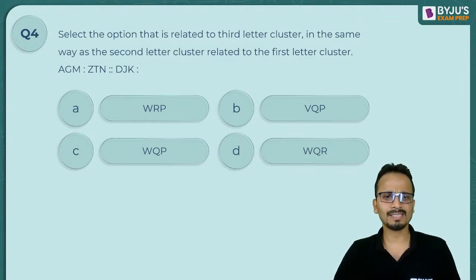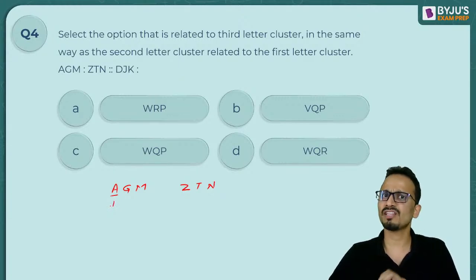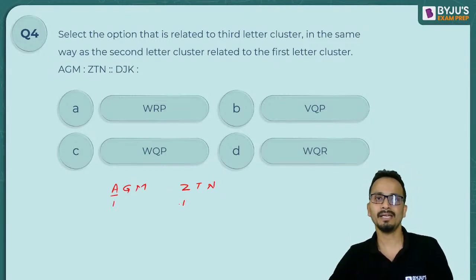Come on, guys. This is a very commonly used logic in coding, decoding, or analogies questions of this type. So, AGM and ZTN. Now, I can say that A is the first letter from the beginning, and Z is the first letter from the end.